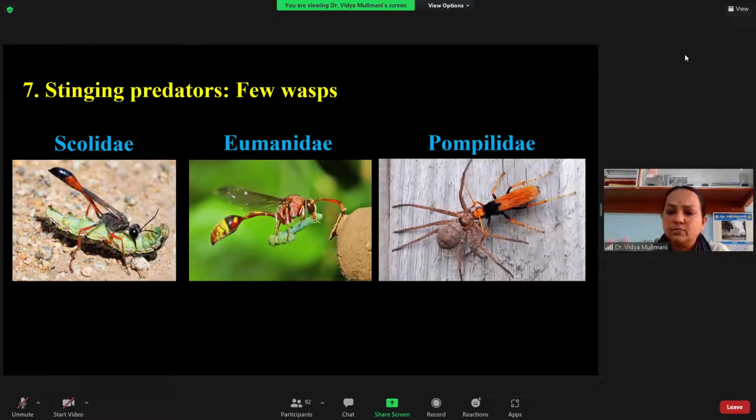Rest all you have is camouflaging, that is mimicking or matching the background, then the stinging predator, and for the others you have the example of trapping. In this way, it will be easy for you to remember the structural modifications so that you will not miss any point. These are some of the structural modifications that you find in the case of the predator.